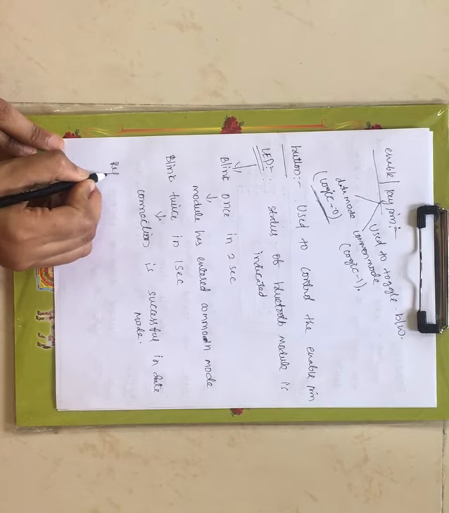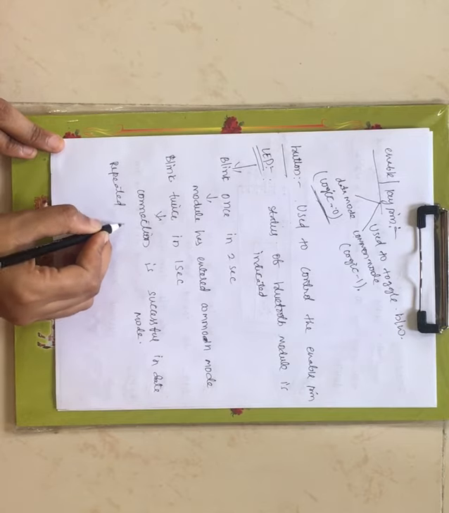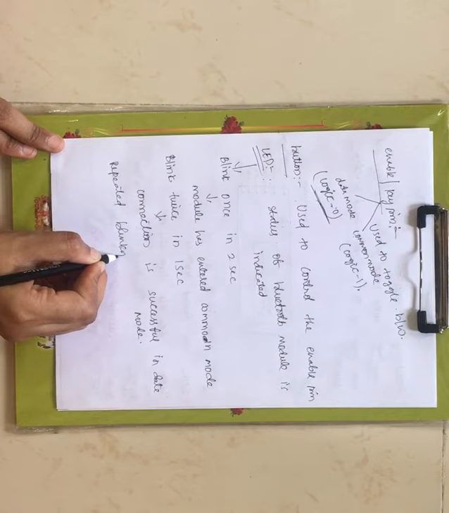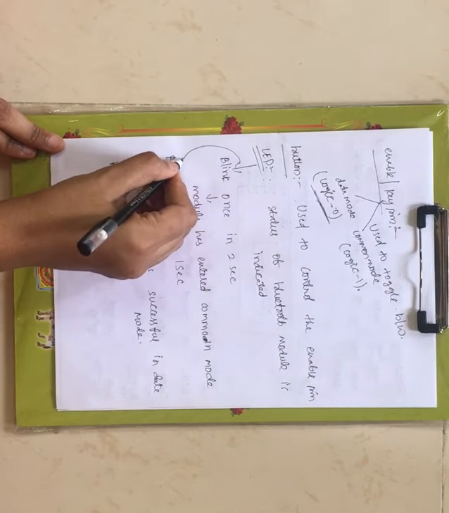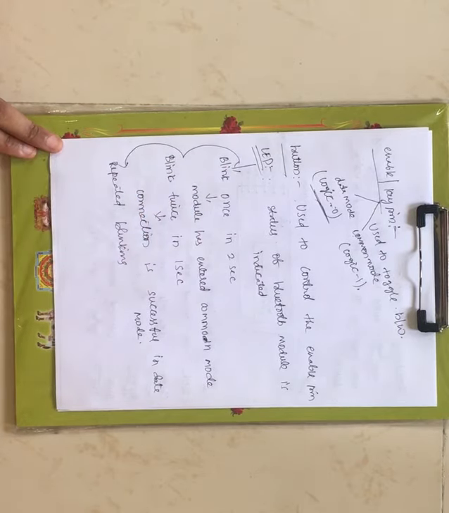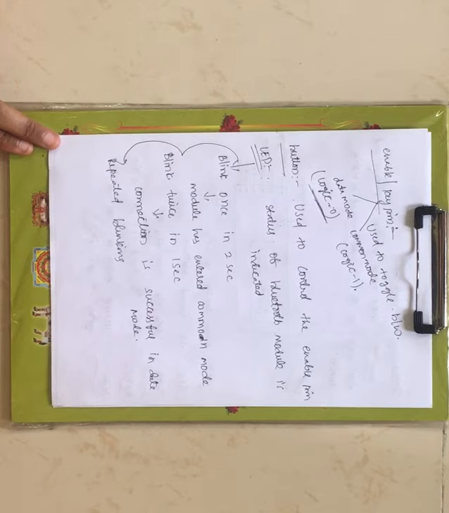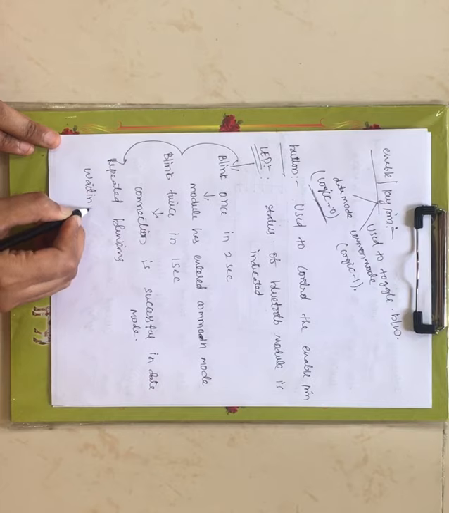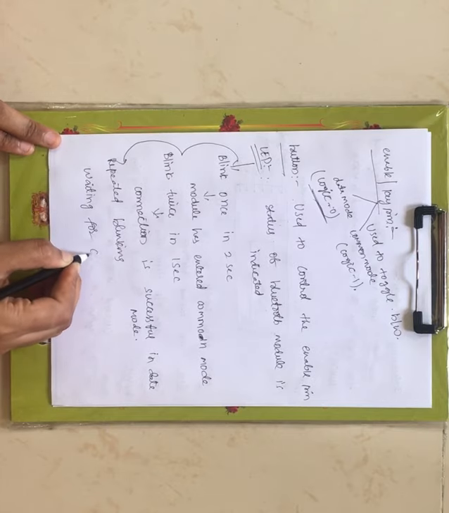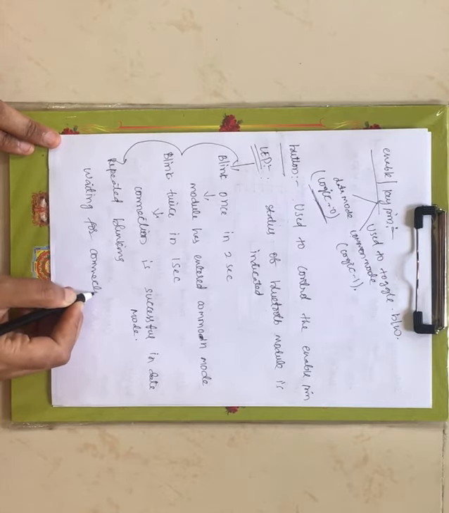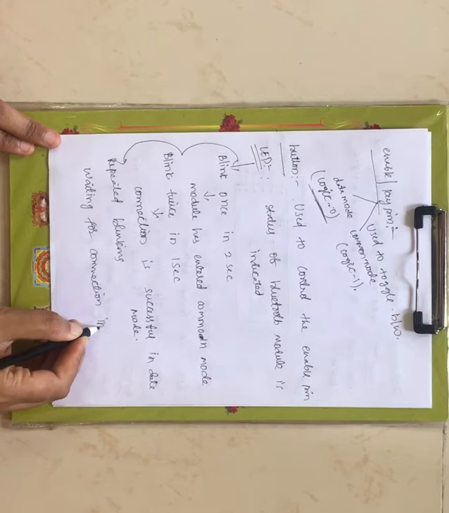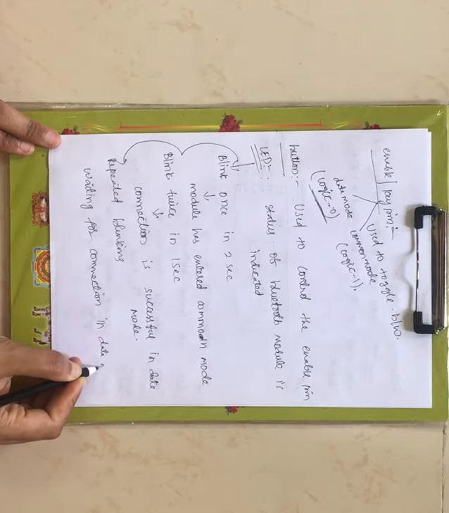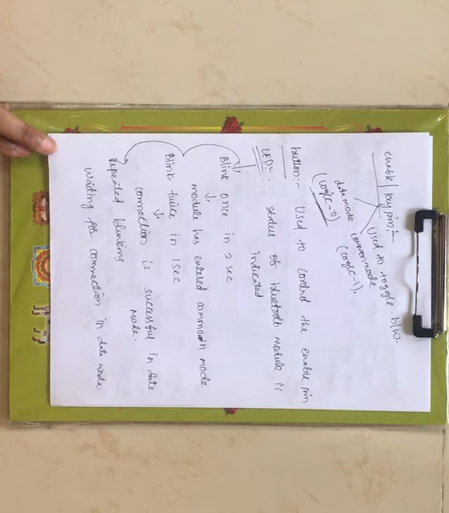Now when there is repeated, continuous blinking of the LED, that indicates the module is waiting for connection in data mode. Now this is the status of the Bluetooth module that is given by the LED.